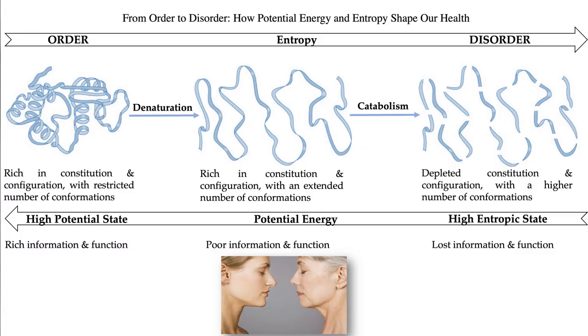This molecule starts building not only structure but also information, and starts getting rich in information and function. This is how we can gain back the functional proteins. This relationship between catabolic and anabolic is essential for maintaining physical stability.